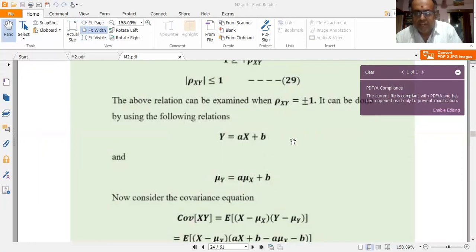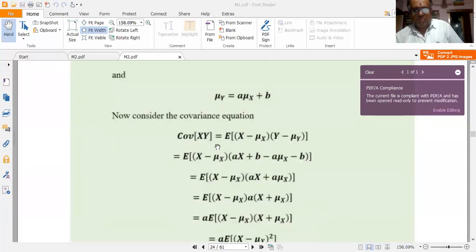Let me take the mean on both sides, or let me take the expectation on both sides. This I have done in module 1, so apply the same criteria. Expected value of y is equal to a into expected value of x plus b. So in that case, expected value of y is mu y, which is equal to a mu x plus b. Or I can write my is equal to a mx plus b also. That is also possible.